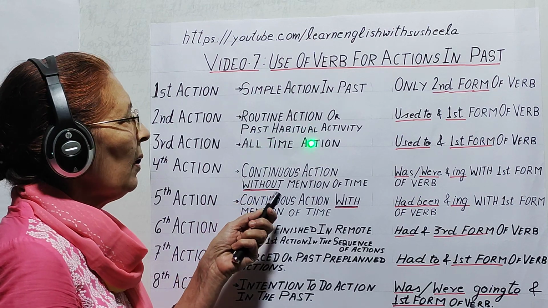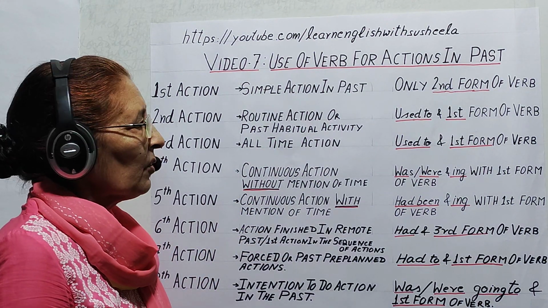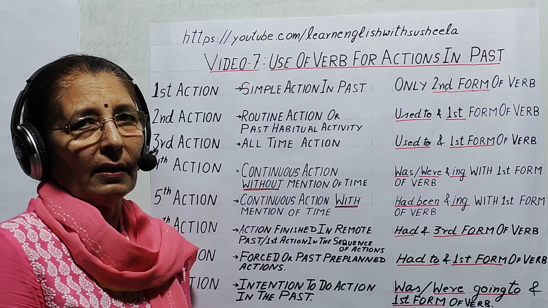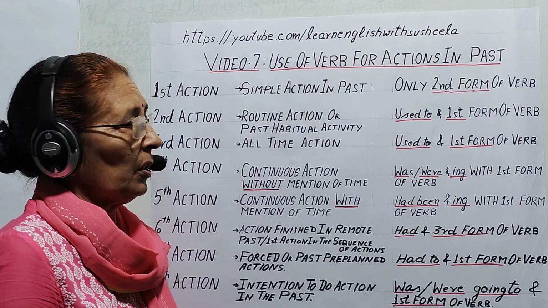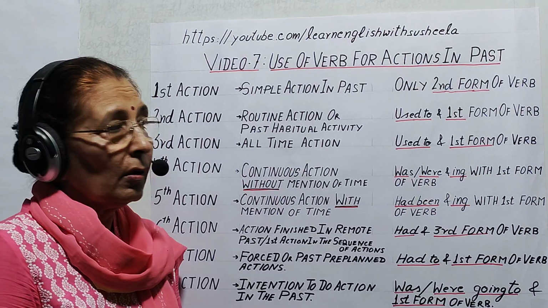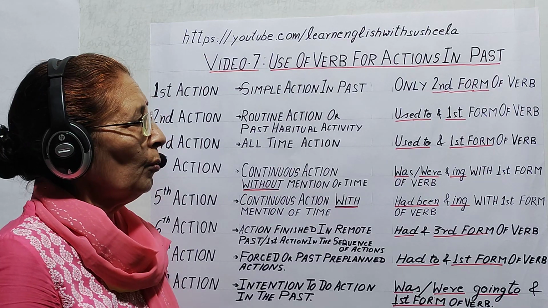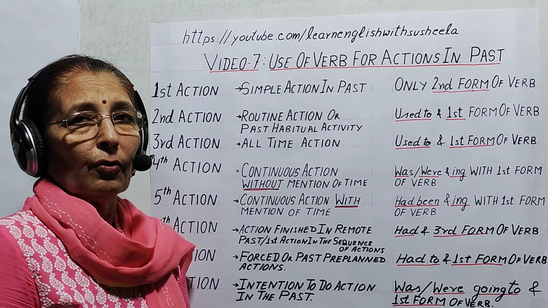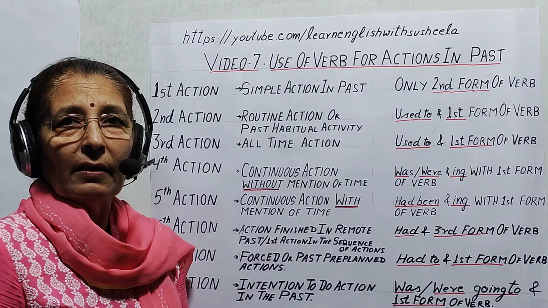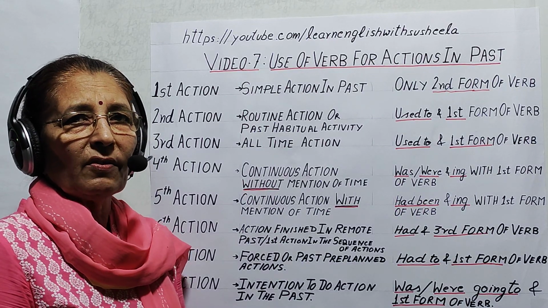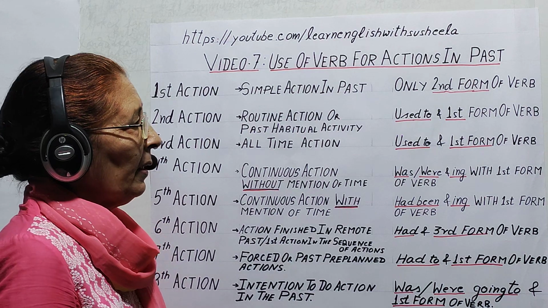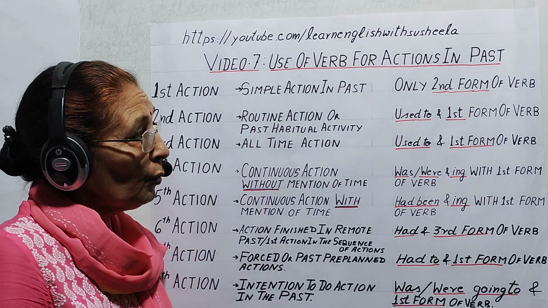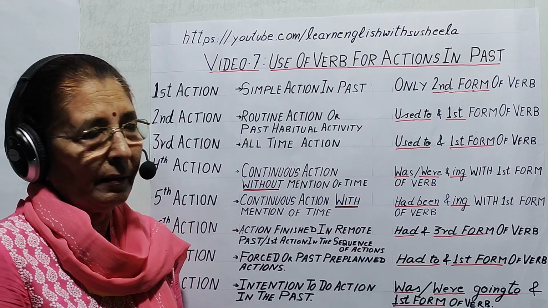Third action, all-time action. All-time actions include those actions which were done in a particular context or in a particular situation in the past. And here also we use used to and first form of the verb. Particular context, I said. So, for example, when I went to Mumbai, I always remained busy. Second, whenever I went to my grandparents' house, they used to be very happy to see me.